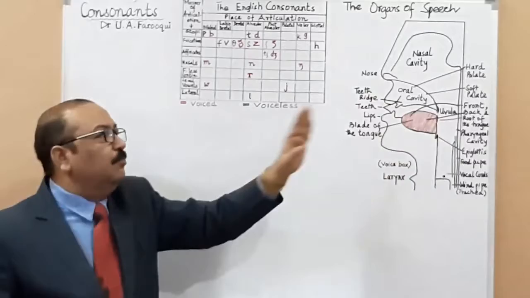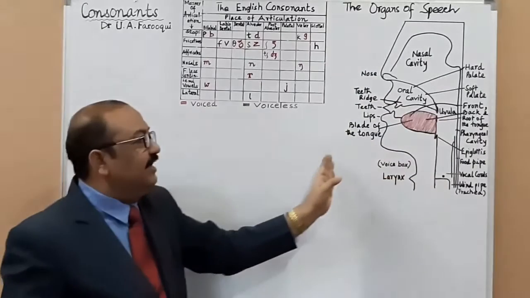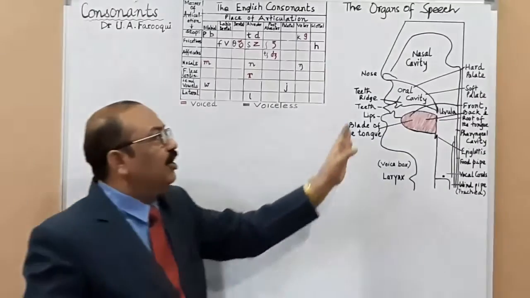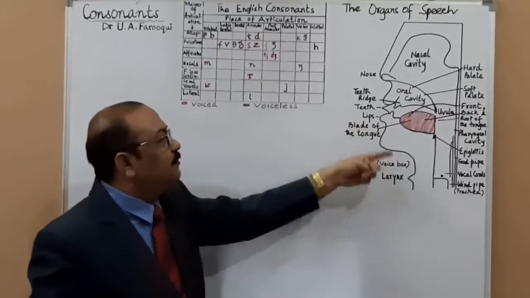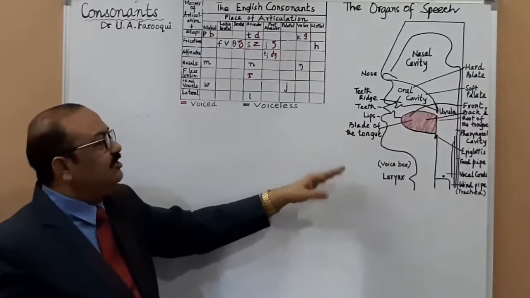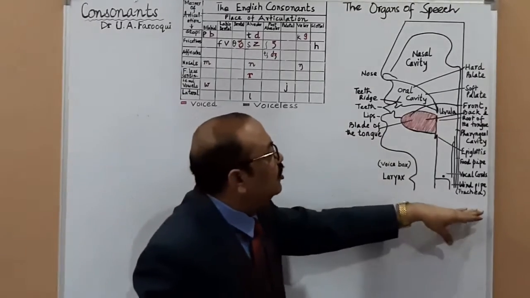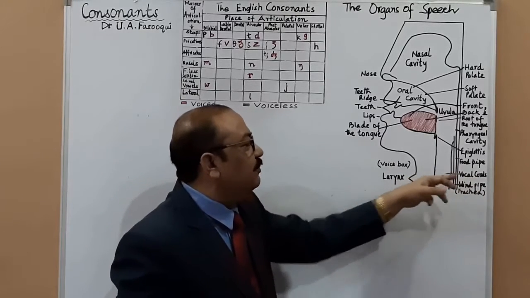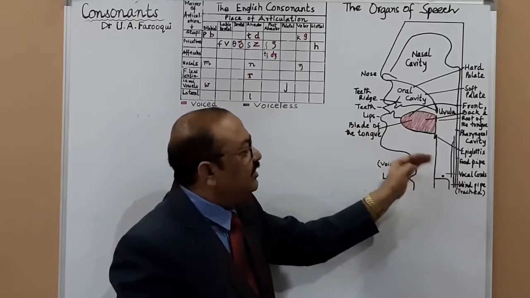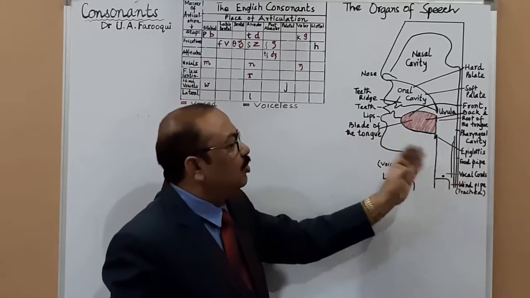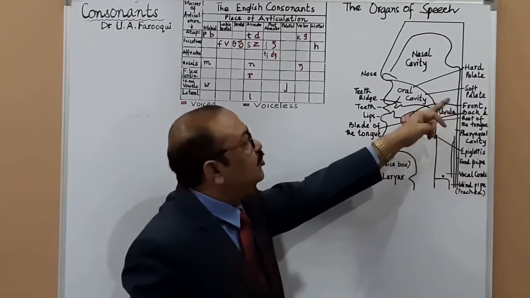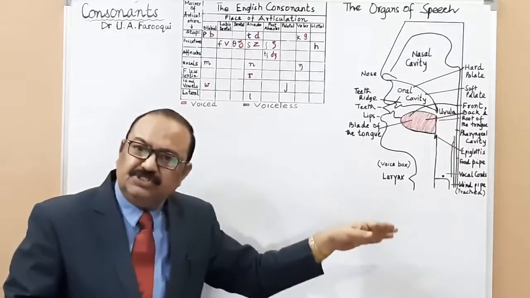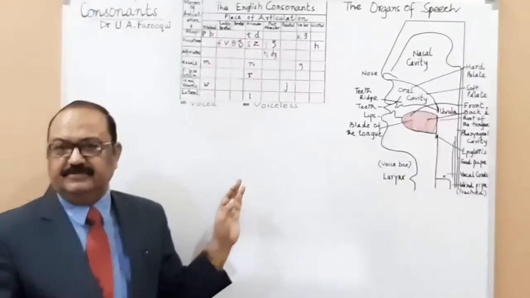But as far as production of consonant sounds is concerned, you make use of the entire organs of speech. I'm talking about lips, teeth, the blade of the tongue, larynx, trachea, vocal cords. Vocal cords vibrate in every vowel sound because all vowel sounds are voiced. You make use of the hard palate and soft palate. All the organs are used while producing consonant sounds.